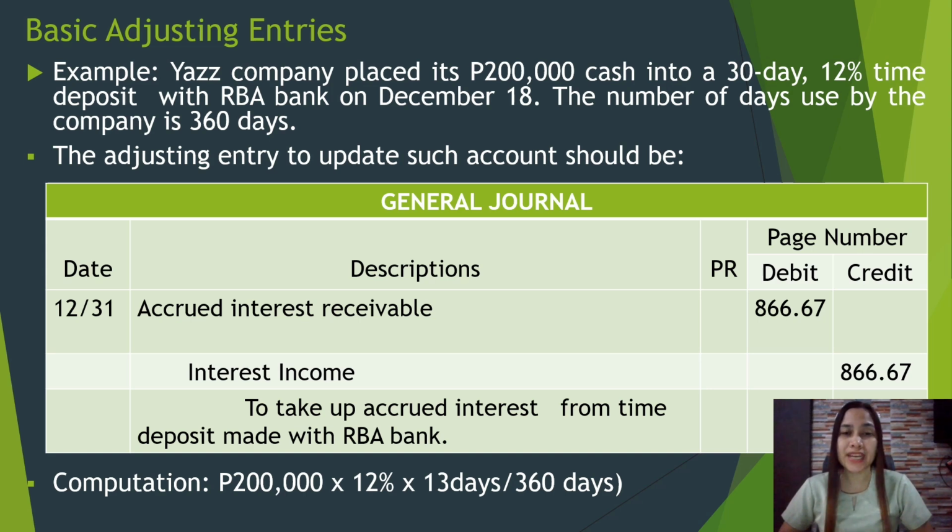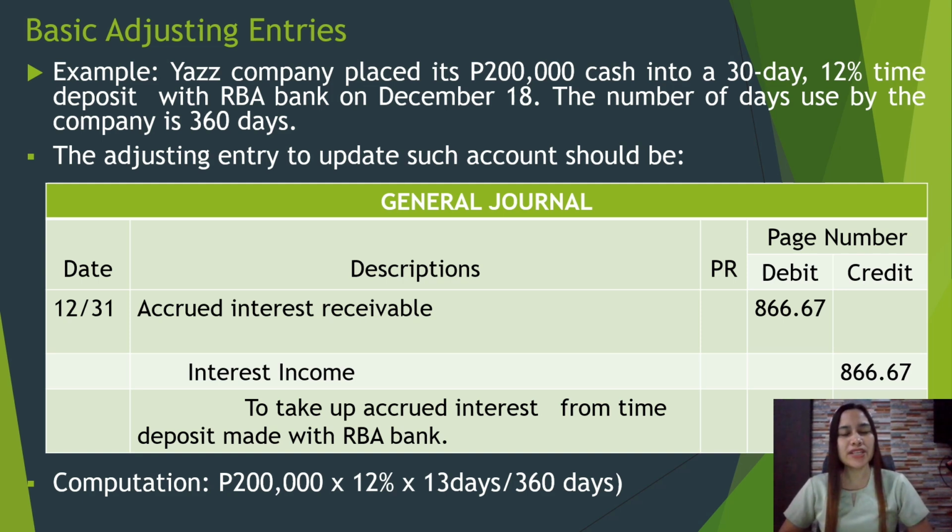But of course, it cannot be received yet because the interest can only be received upon the maturity of the time deposit. But then, we have to adjust in order to update such account. So on December 31, we debit accrued interest receivable and credit interest income to take up accrued interest from the time deposit made with RBA Bank.